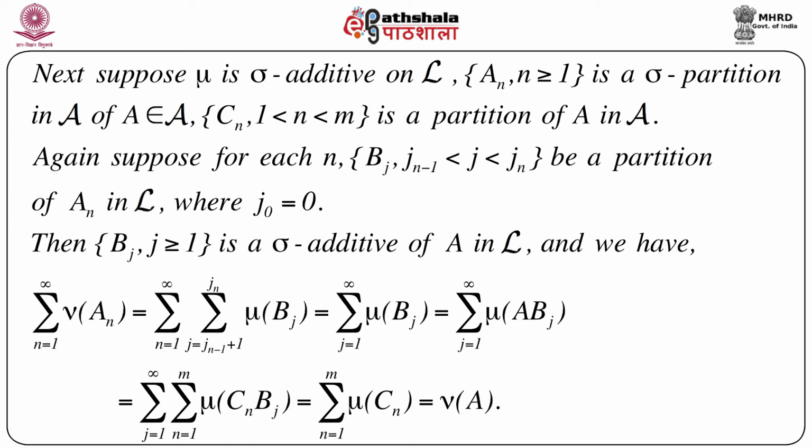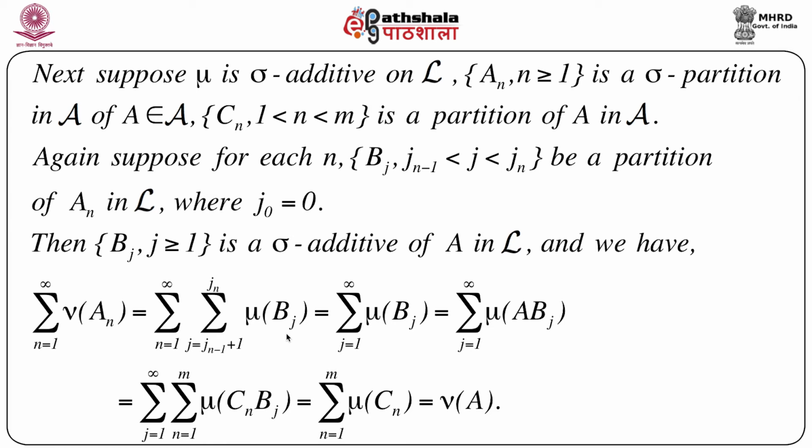Then it can easily be shown that bj, j greater than or equal to 1, is a sigma partition of capital A in L. And then the same kind of logic gives us the summation n equals 1 to infinity of nu of an, which is equal to, since bj is a partition of an, the summation j equals jn minus 1 plus 1 to jn of mu of bj, and there is one more summation n equals 1 to infinity.